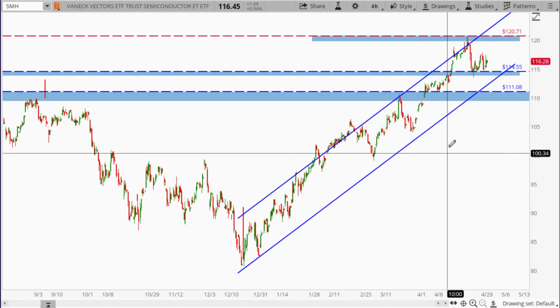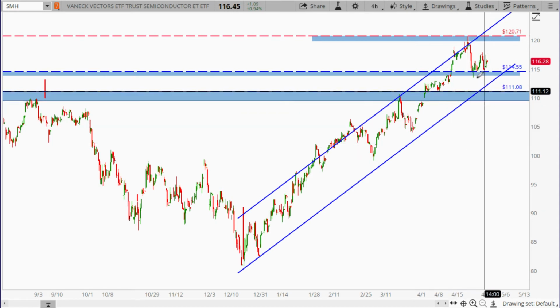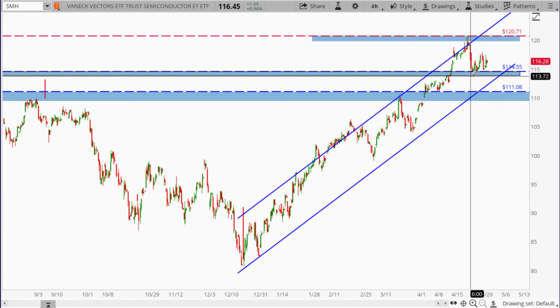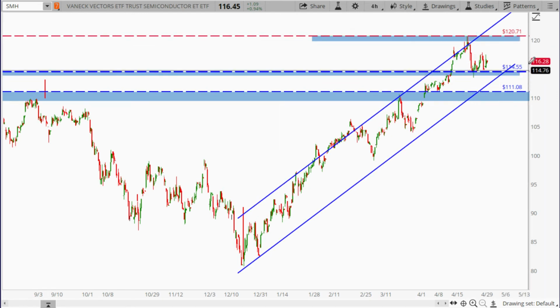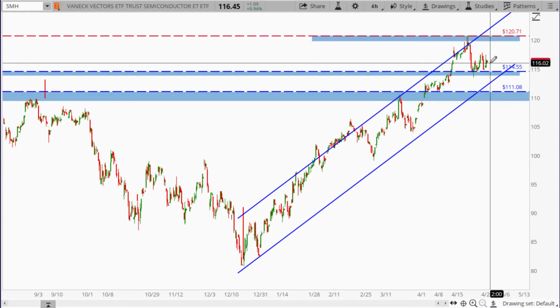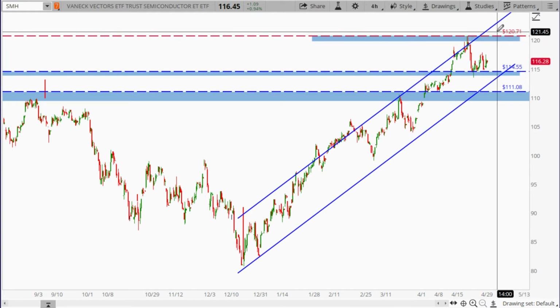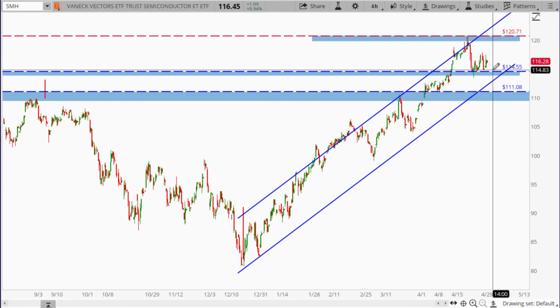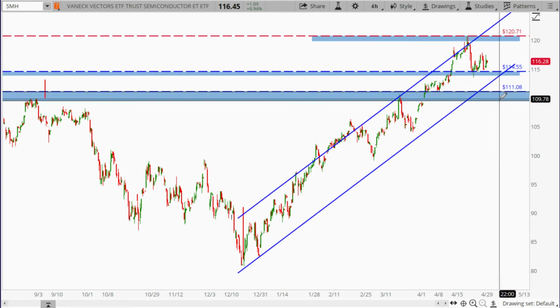Looking at the SMH, the Semiconductor ETF, as you can see that ever since it made a all-time high of 120.71, it pulled back and found some support near this 114.55. If it continued to bounce, then we're basically looking at the retest of possible 120.71. But if it dipped below this 114.55, then I'd be looking for the potential support level somewhere around 111.08.